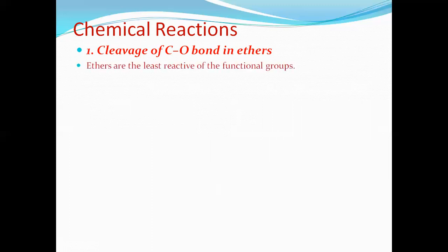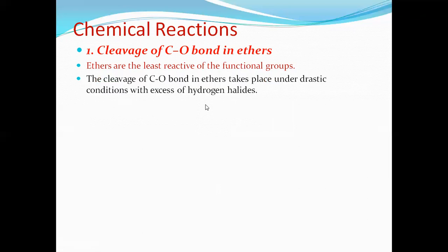Now, the important chemical reactions of ether: cleavage of C-O bond in ether. Because we know ether is ROR, the RO bond breaks, that is called cleavage of C-O bond. Ethers are the least reactive of the functional groups because of the presence of bulky groups. Cleavage of C-O bond in ether takes place under drastic condition with excess of hydrogen halides because the polarity of this carbon and oxygen in ether is less.